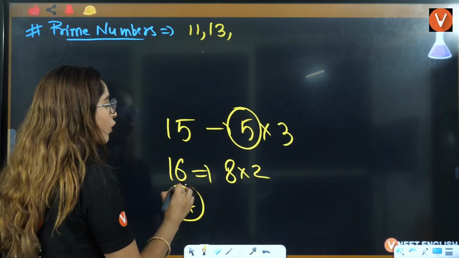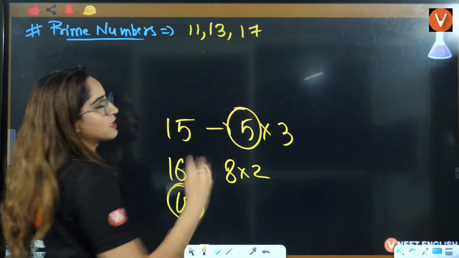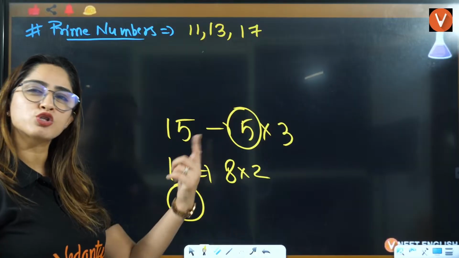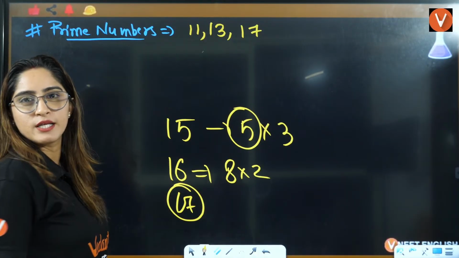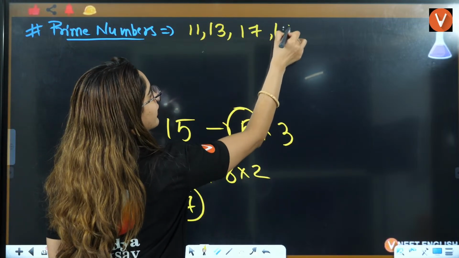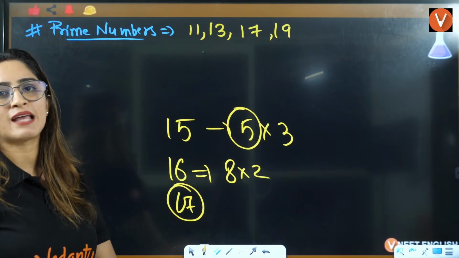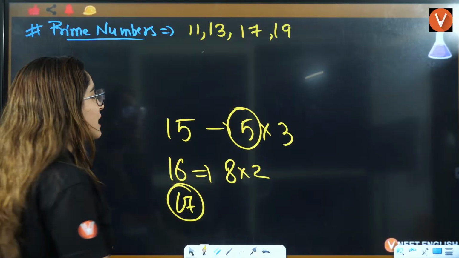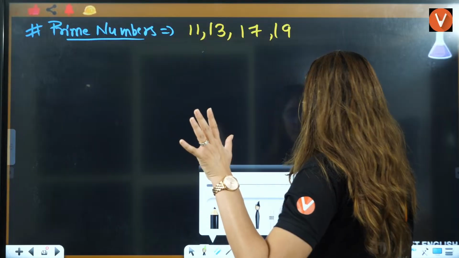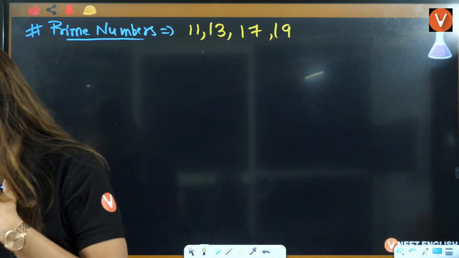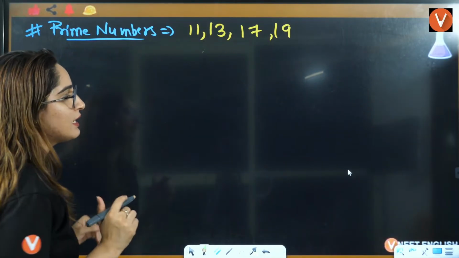Log 17 also we can't calculate just easily, right? Log 18 is also 9 into 2, right? Log 19 we also can't calculate directly, right? 20 we can calculate, log 10 into 2, right? That means these you can't calculate very, very easily.